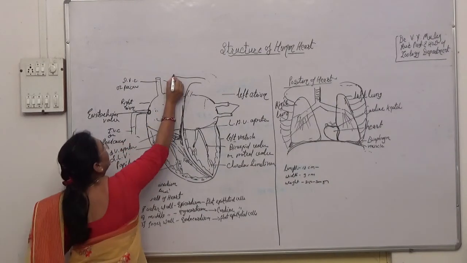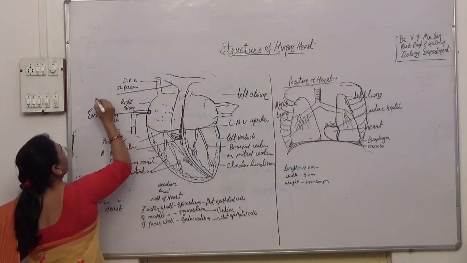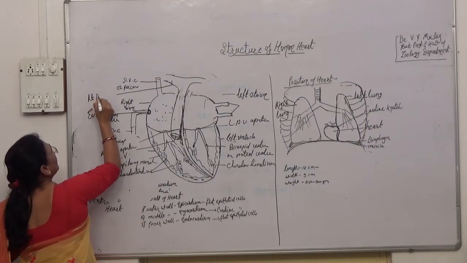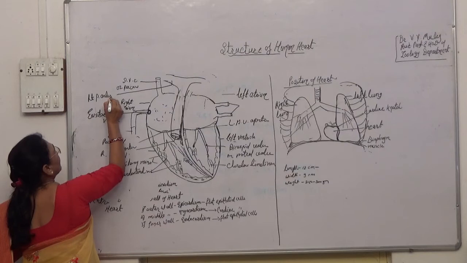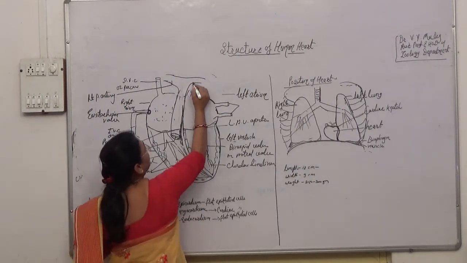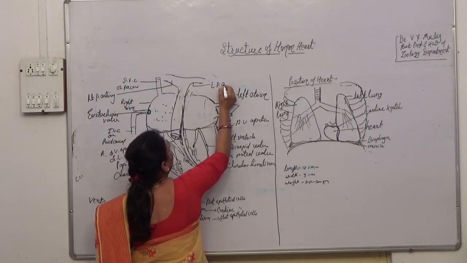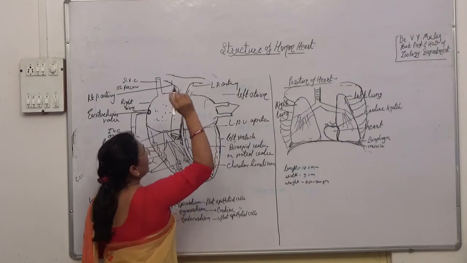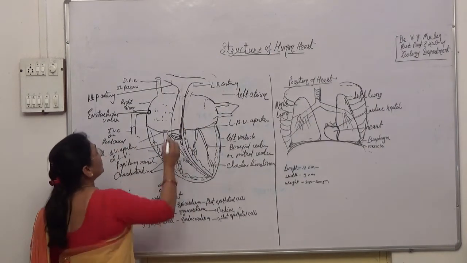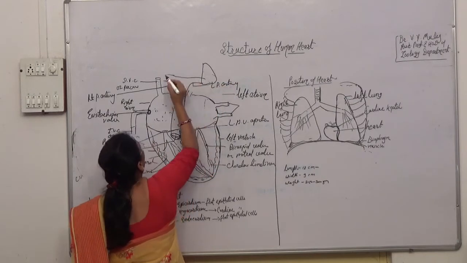Now this right branch is called the right pulmonary artery. This branch is called the left pulmonary artery. Both arteries go into the right and the left lungs.